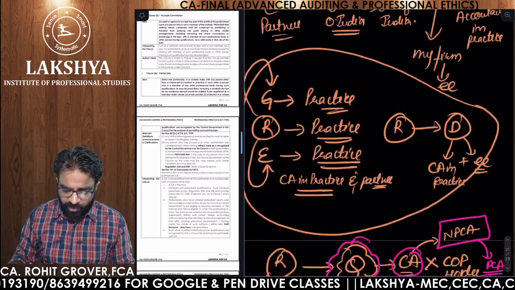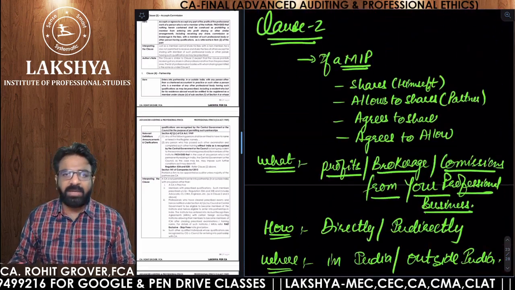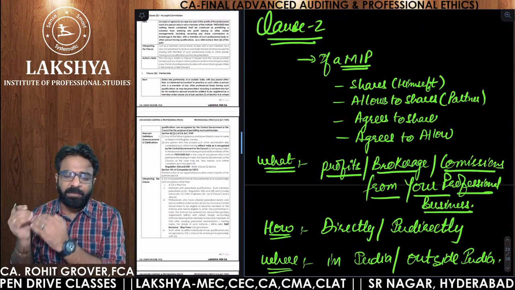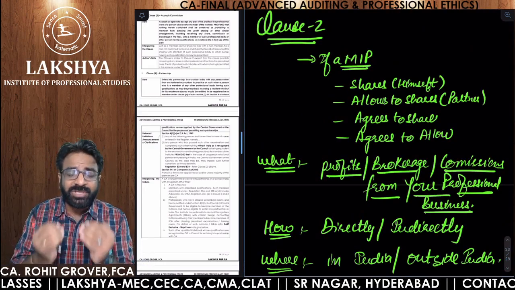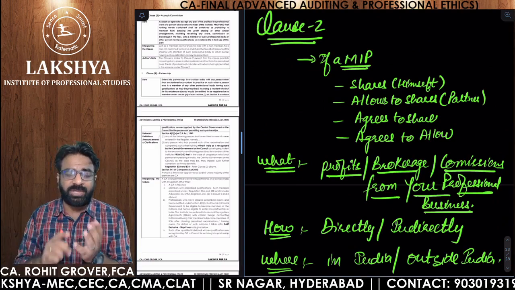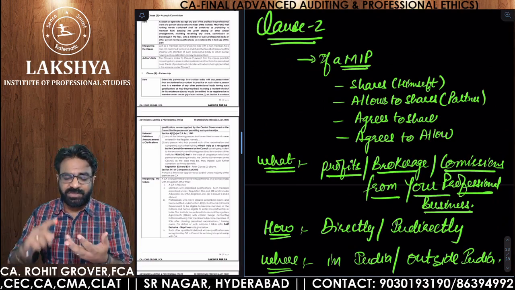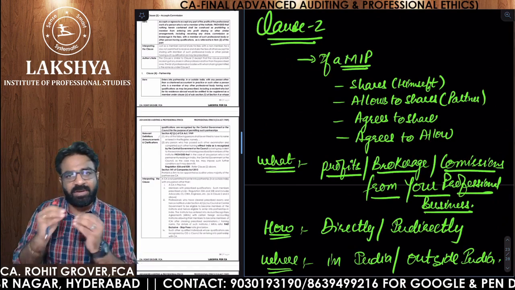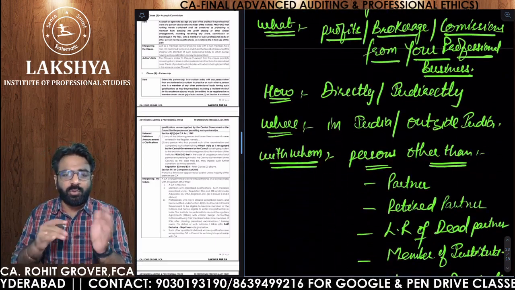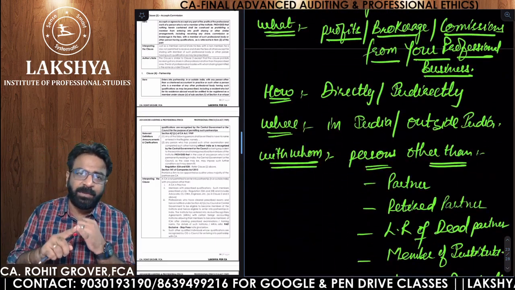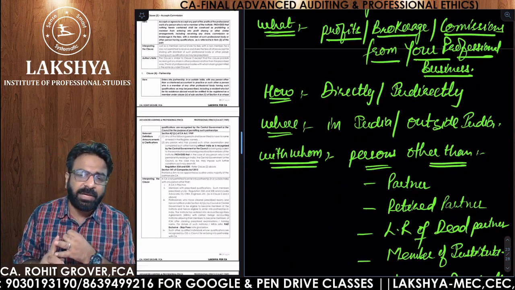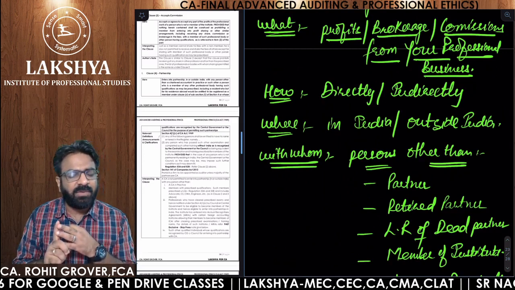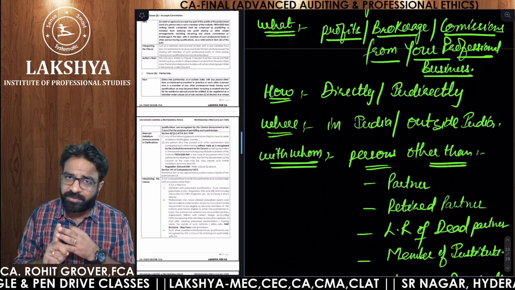Clause number 2, I also told you: if you are a member in practice, and you are agreeing to share or agreeing to allow your partner to share your profits, your business profits, or your brokerage or commission from your professional business, directly or indirectly, in India or outside India, with persons other than the permitted ones. You can share it with your partners, no problem. You can share it with your retired partner, no problem. You can share it with the legal representative of a retired partner, where we have already talked about it being written in the partnership deed provision.